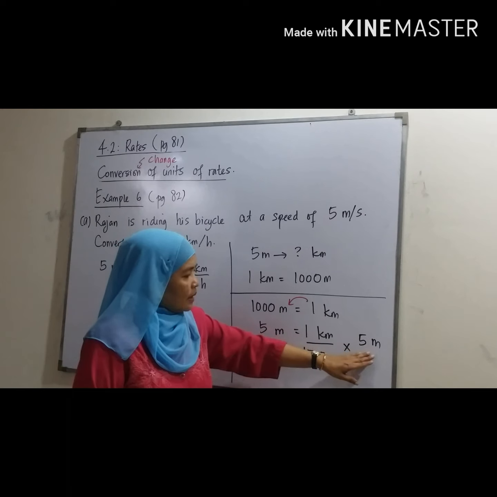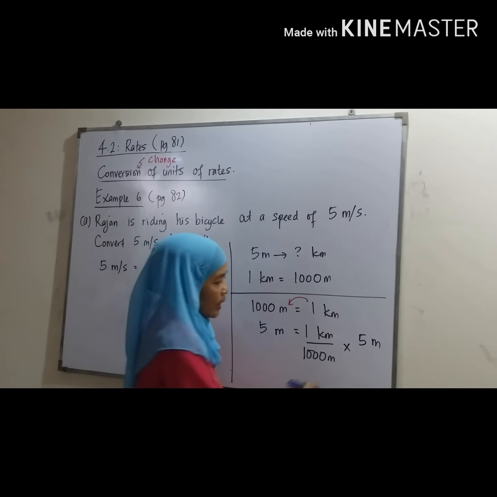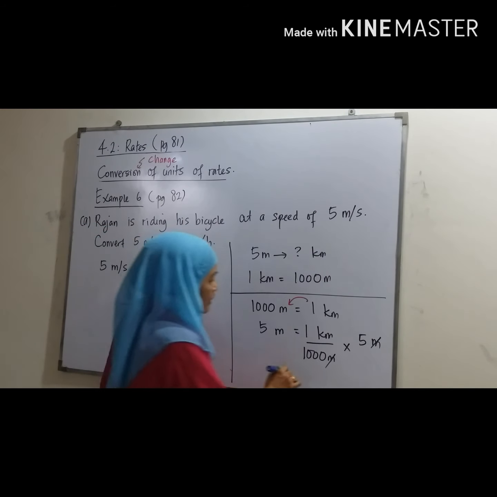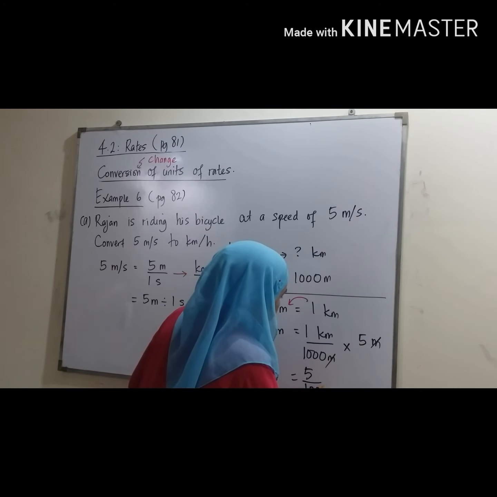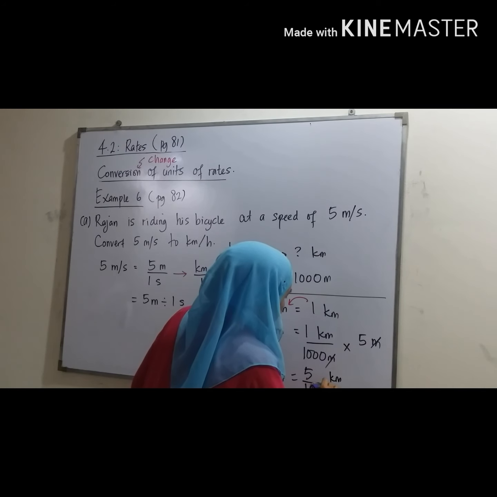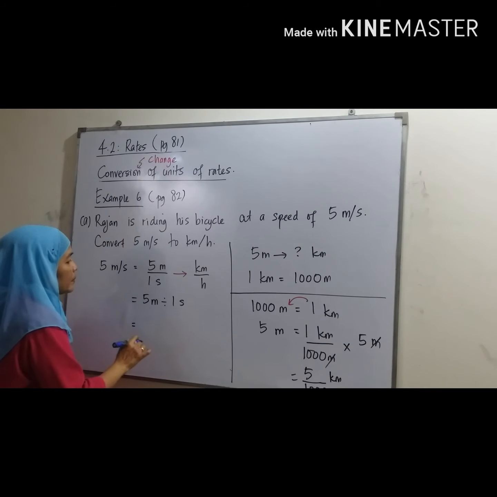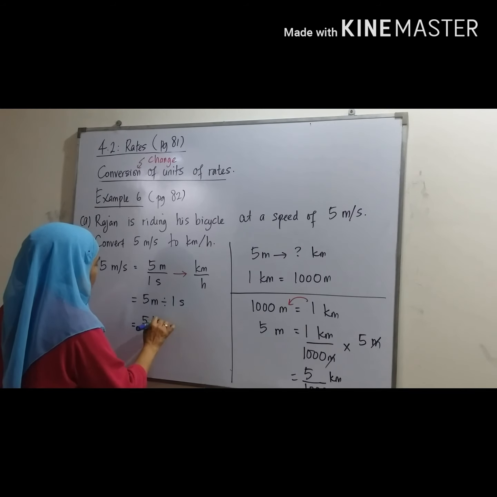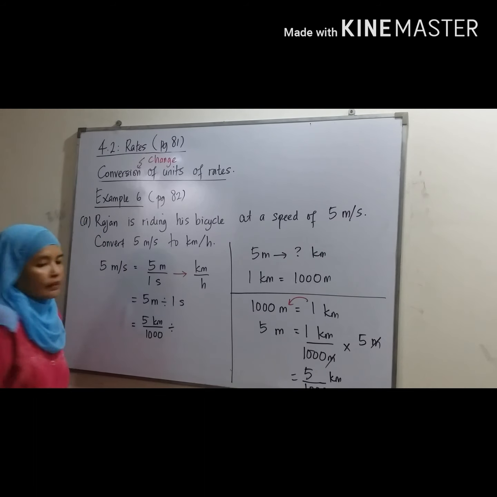So above meter, below meter, or numerator meter, denominator meter, same, we can cut. So meter gone already. So we have 5 over 1000 kilometer. So here we get 5 kilometer per 1000. Okay, now we want to convert